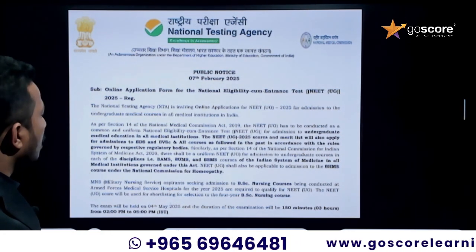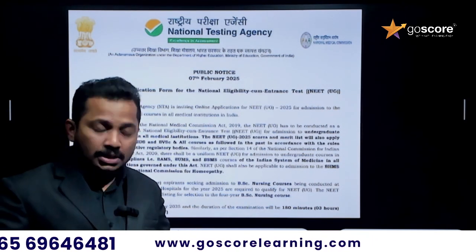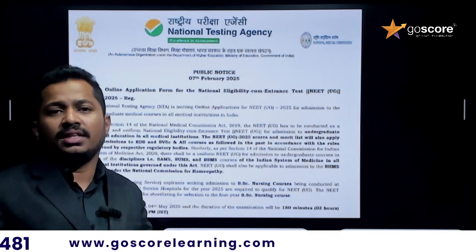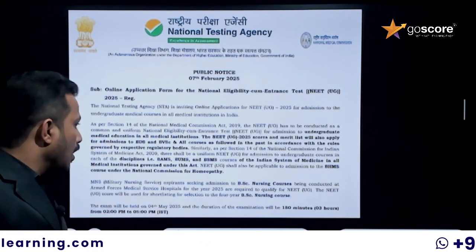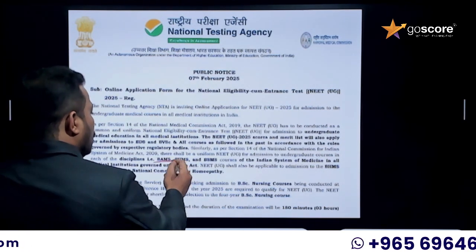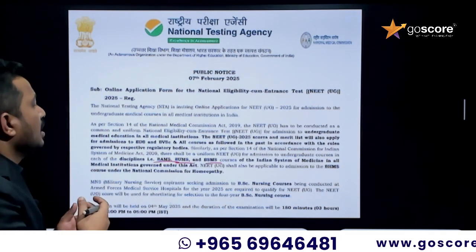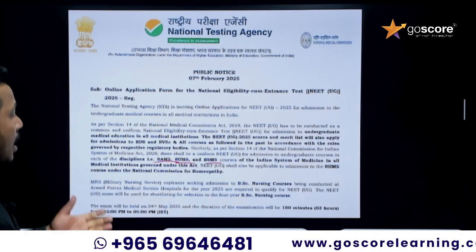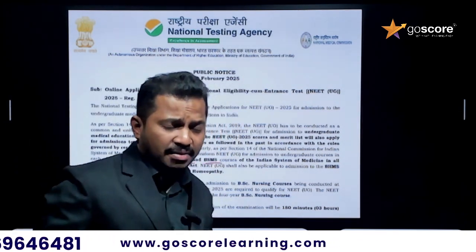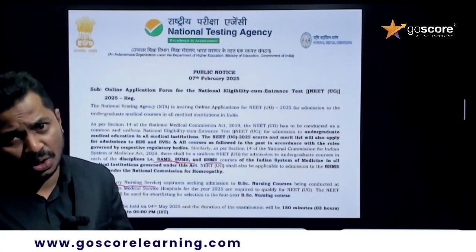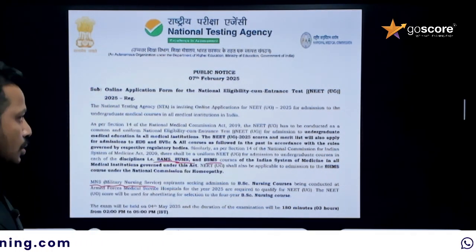The important thing that we need to consider here is that the score of NEET UG will be considered for all the MBBS seats in India, as well as BDS seats, BAMS, Ayurveda, Unani, and those kinds of courses. Military Nursing Services, MNS, for the BSc nursing courses, will also consider the same NEET UG score. So that is an important thing.